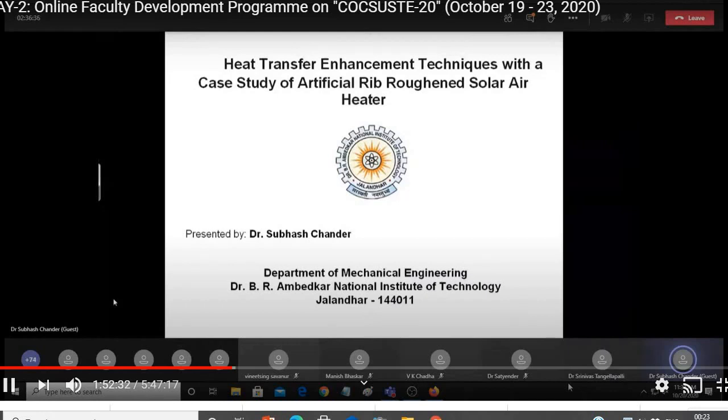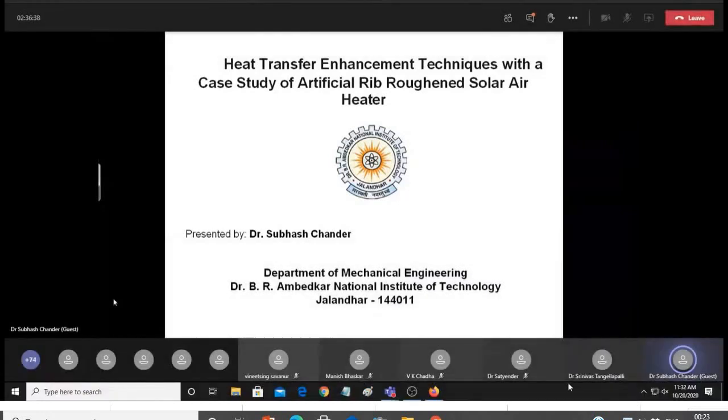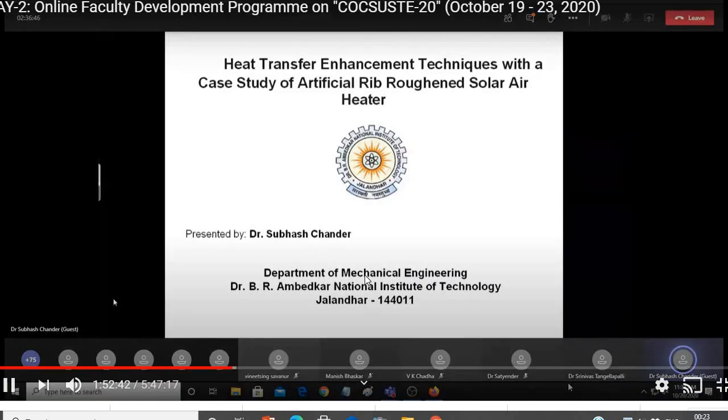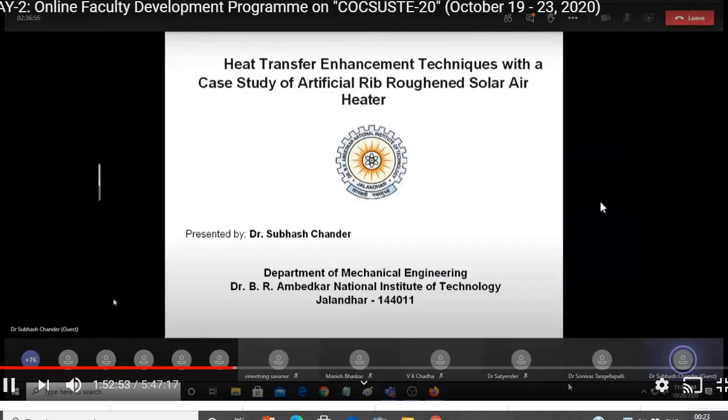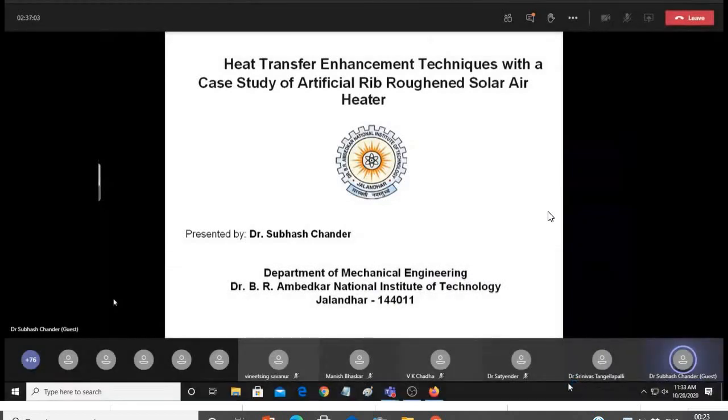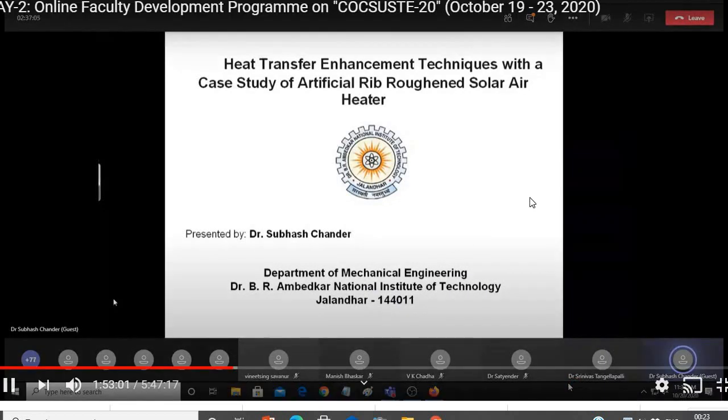Some contents related to heat transfer in solar air heaters. So the title of my presentation is Heat Transfer Enhancement Techniques with a case study of artificial rib-roughened solar air heater. So we might have discussed till now many devices related to thermal energy storage or thermal energy harnessing, like in case of solar air heaters.